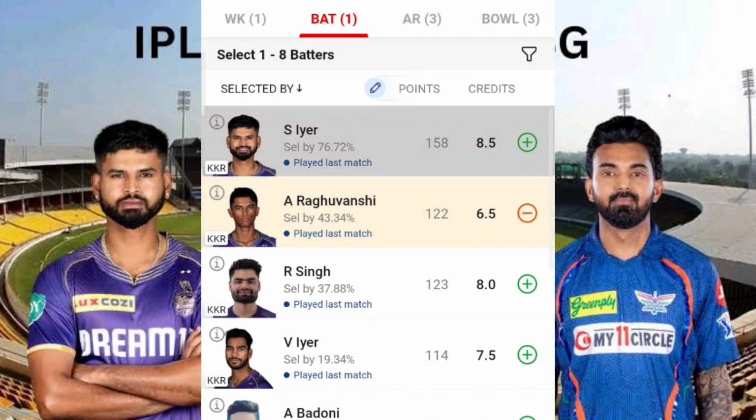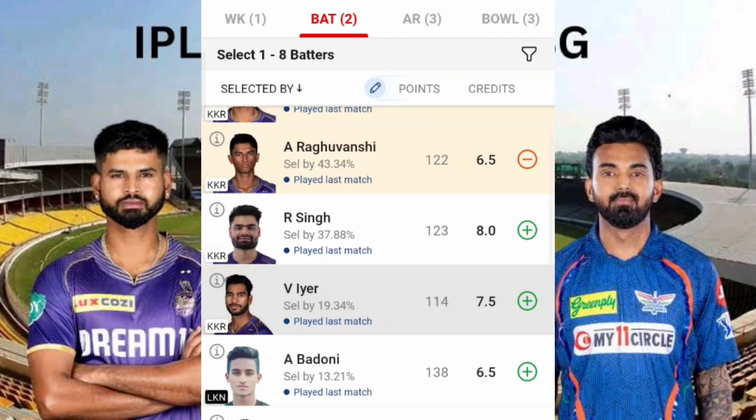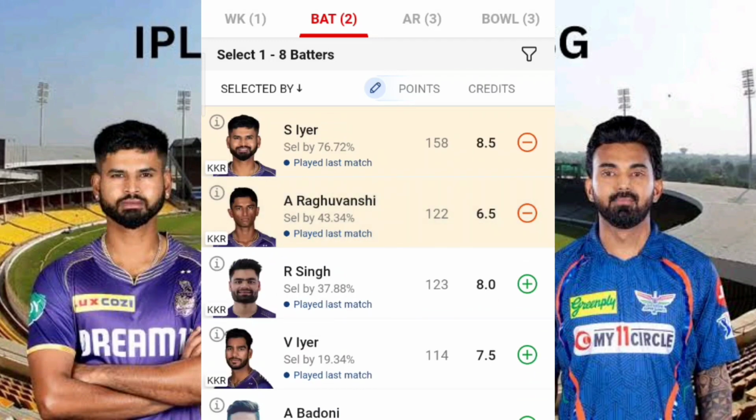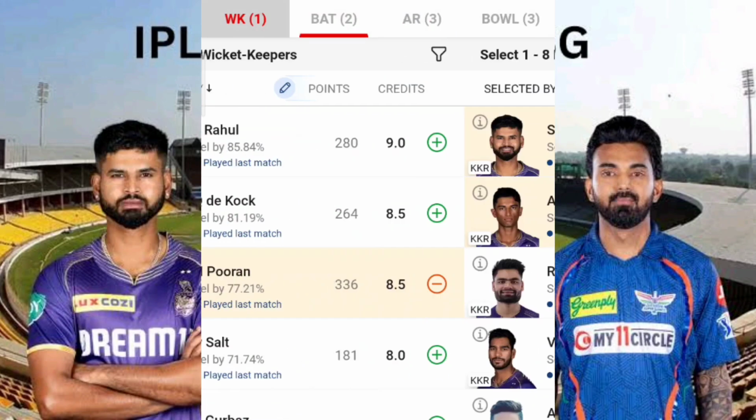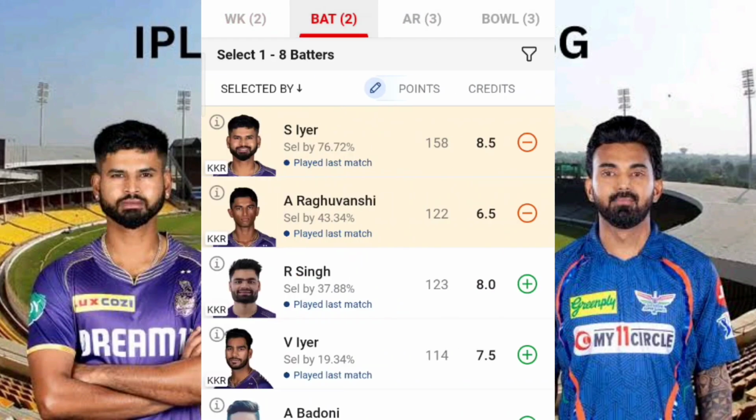Once again, I'm saying that between both the Iyers, any one Iyer will go. Okay, another one, there are chances either he may not get a chance. If there is a chance that he will get the chance, then both Iyers will go. You can include both Iyers, but there are chances that one Iyer won't get the batting order itself, because the fact is simple: if the early partnership of Sunil Narine and Philip Salt goes for some 50 to 60 plus, and afterwards Angkrish Raghuvanshi will come again.